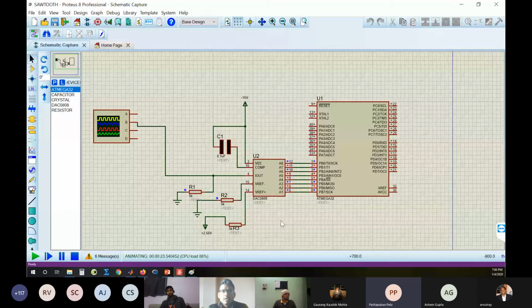Okay, sir, for today, I'm done with my part. I think they'll be able to do it in the lab. Does anyone have any doubts or questions regarding this? Can you explain the code once again?